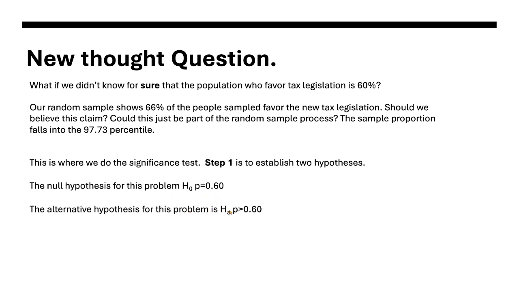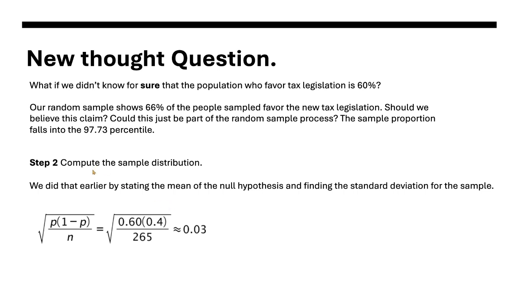The alternative hypothesis for this problem, H with a little a here, we call that H sub a. P, the parameter, is greater than 0.6. So we're saying, okay, you told me the parameter is 0.6 or 60%. I just did a random sample and got 66%. So I think it might be bigger than 60%. And we're going to test that with statistical significance.